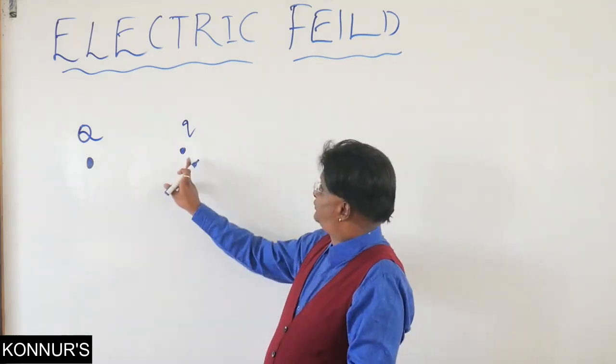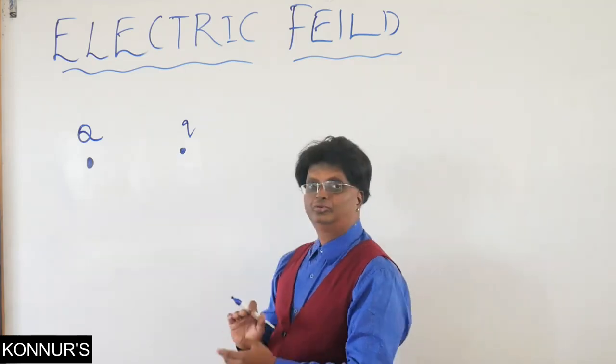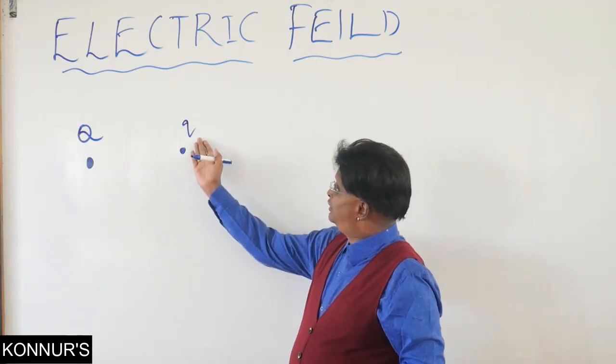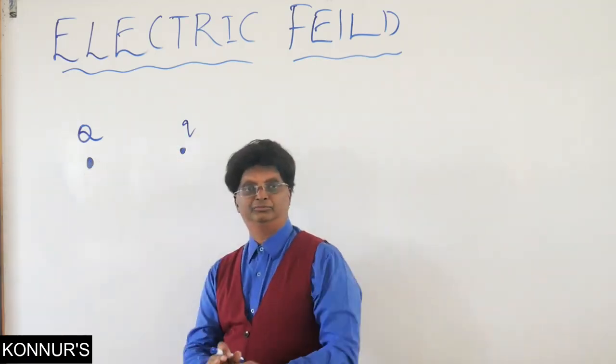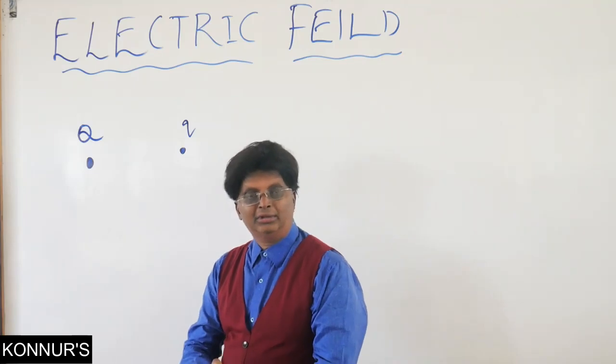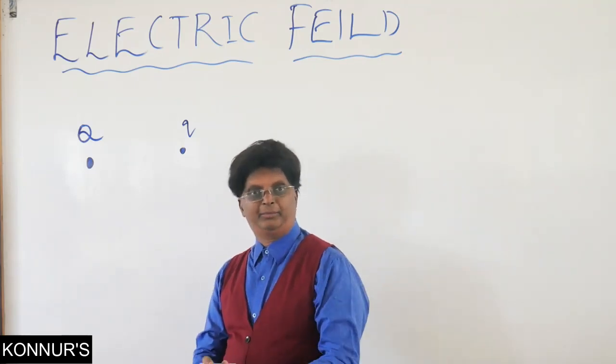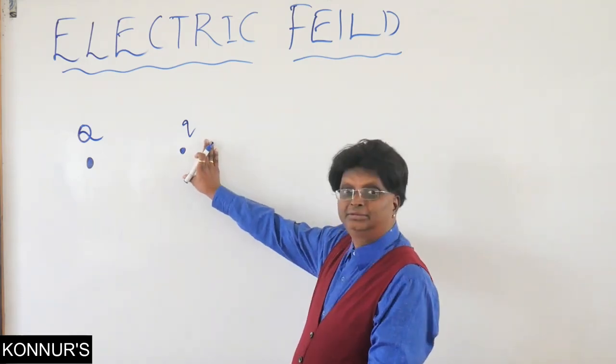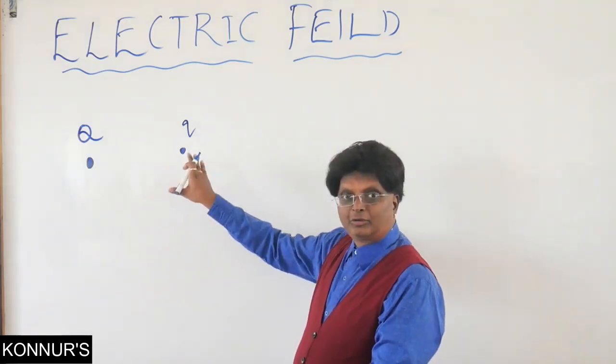Now as soon as this is brought near capital Q, it will be observed that small q is affected by capital Q, with an attractive or repulsive nature depending upon the nature of the charge. This is not in contact, you see.